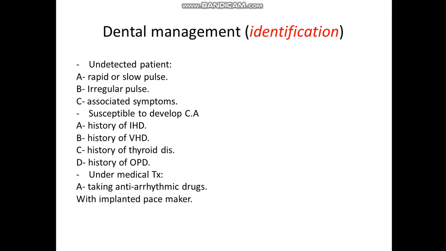Patient with a pacemaker: if the patient says that he or she is using a pacemaker, then we have to consider that the patient has cardiac arrhythmia. So any patient with sinus symptoms regarding the pulse rate or other clinical manifestations, any patient susceptible to developing cardiac arrhythmia because of these diseases, and also the patient taking drugs or already under medical treatment, we have to identify those patients and refer them for consultation with the patient's physician.